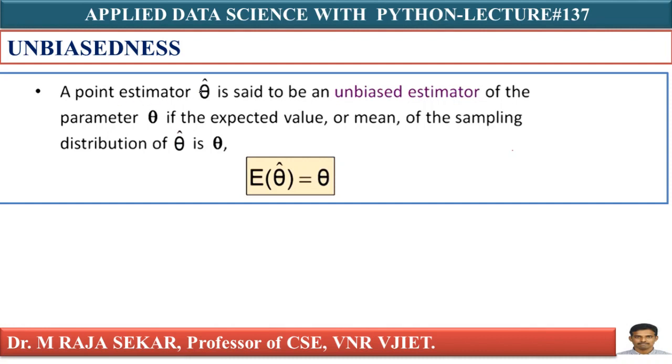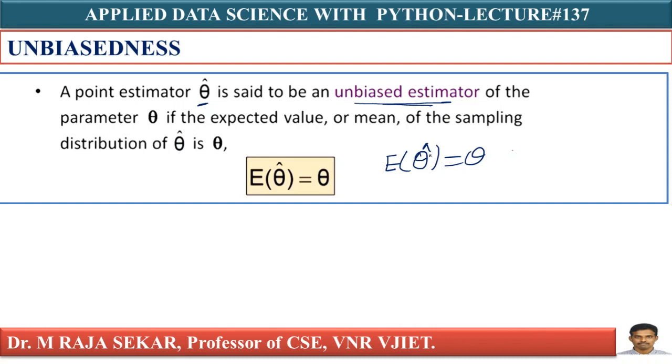A point estimator theta cap is said to be an unbiased estimator of the parameter theta if the expected value, or expectation, or mean, they have the same meaning, of the sampling distribution, simply E of theta cap, is equal to theta.